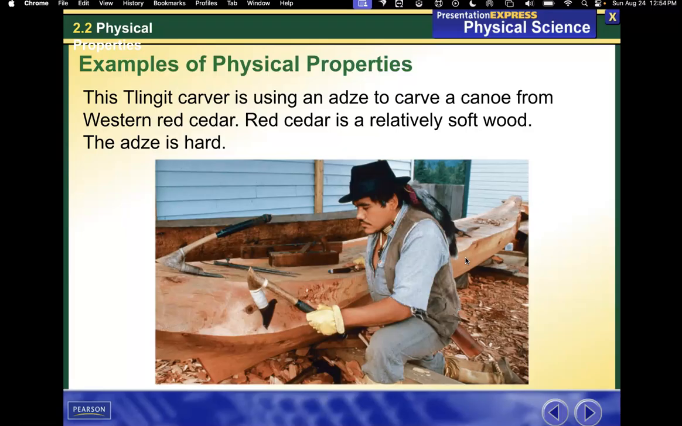The Tlingit carver is using an adze to carve a canoe from western red cedar. Red cedar is a relatively soft wood. The adze is hard.